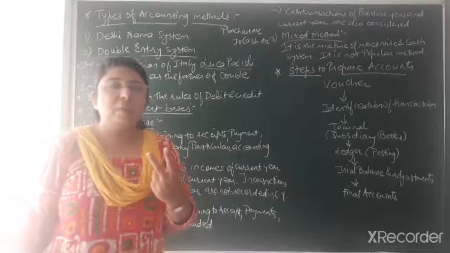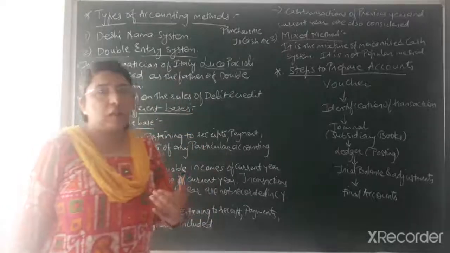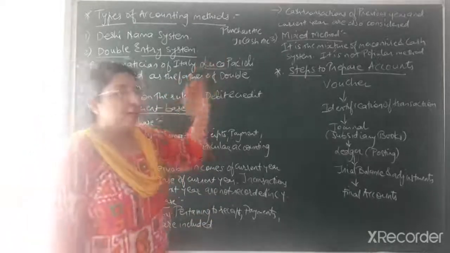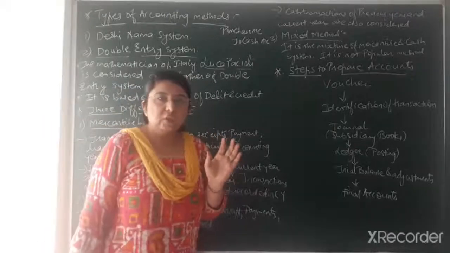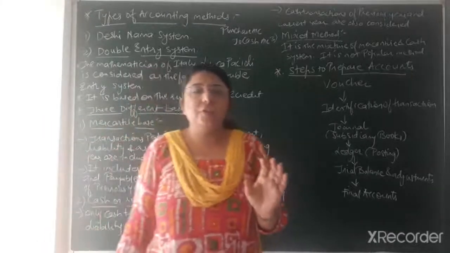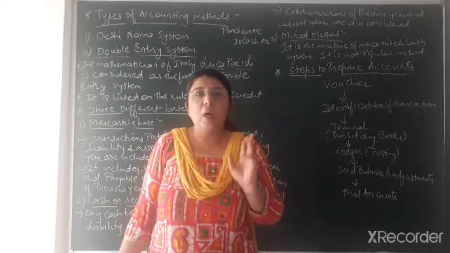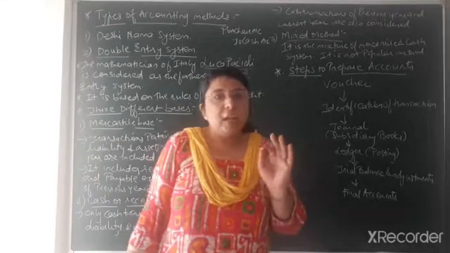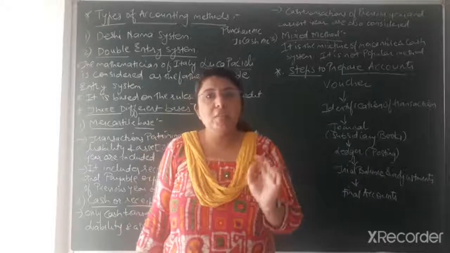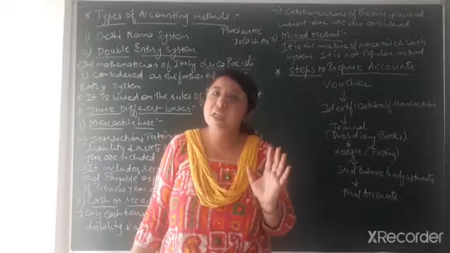So two effects will be given for any transaction. Later on I'll explain the rules of debit and credit, but at present you understand that for any particular transaction we have to give two effects, one debit effect and one credit effect. On that rule, on that basis, the double entry system has been developed.